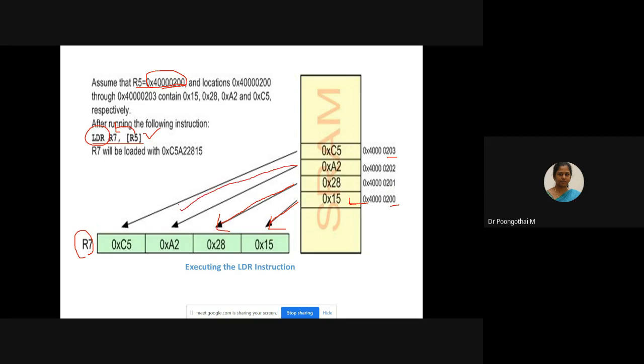A2 is loaded into the next byte, and C5 is loaded into the MSB. So at the end, your R7 will be loaded with this value. In this way, we can fetch the data elements from the memory window. Consider this memory to be your SRAM. Using this instruction, we can fetch the 4 data bytes from the corresponding memory location. Finally, this register holds a 32-bit value. In this way, your LDR instruction gets executed.